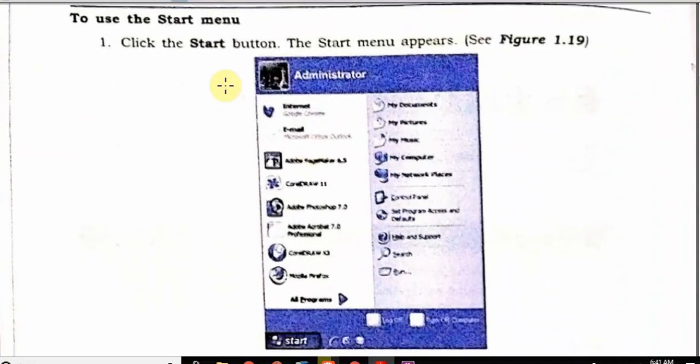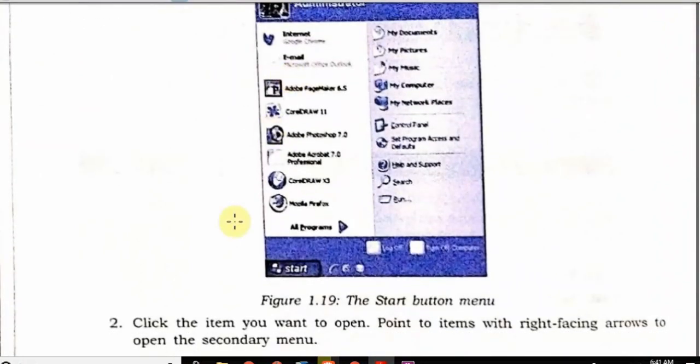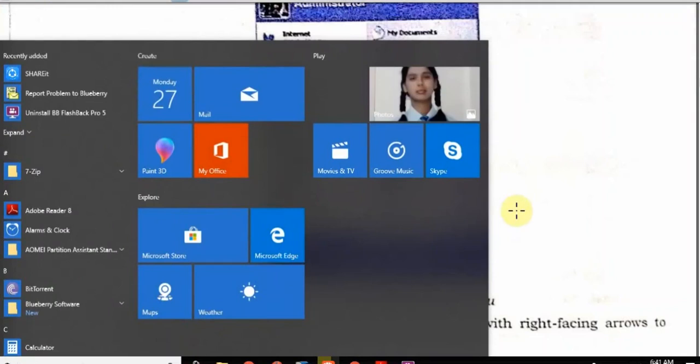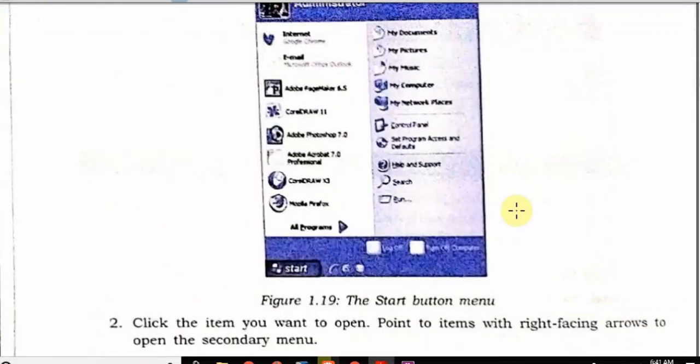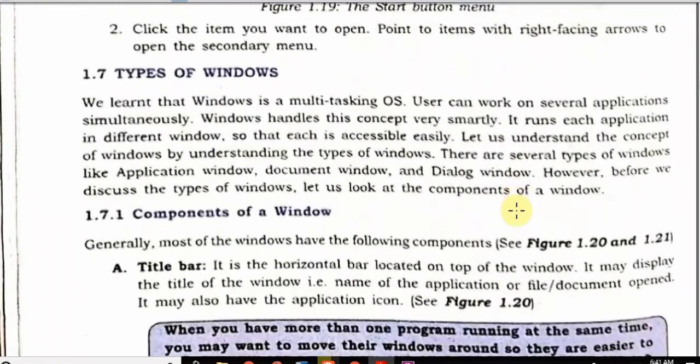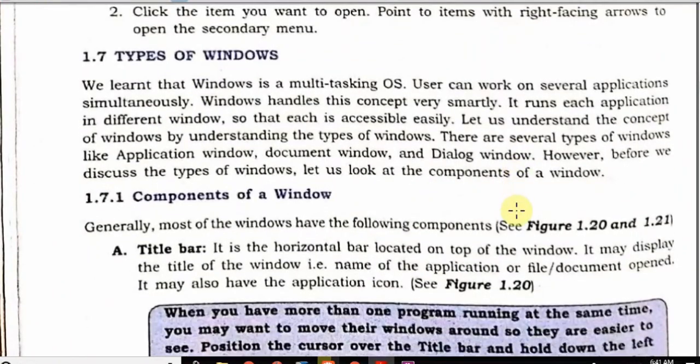You can see here, students, please check this. I am placing my mouse cursor here. This is called the start button. You can see on your keyboard, this is situated on the left hand side of your space bar. I am just pressing the start button on my computer. Check the result. I have pressed the button. Now let me minimize this. So click the item you want to open, point to the item with the right facing arrow, and it opens the secondary menu.